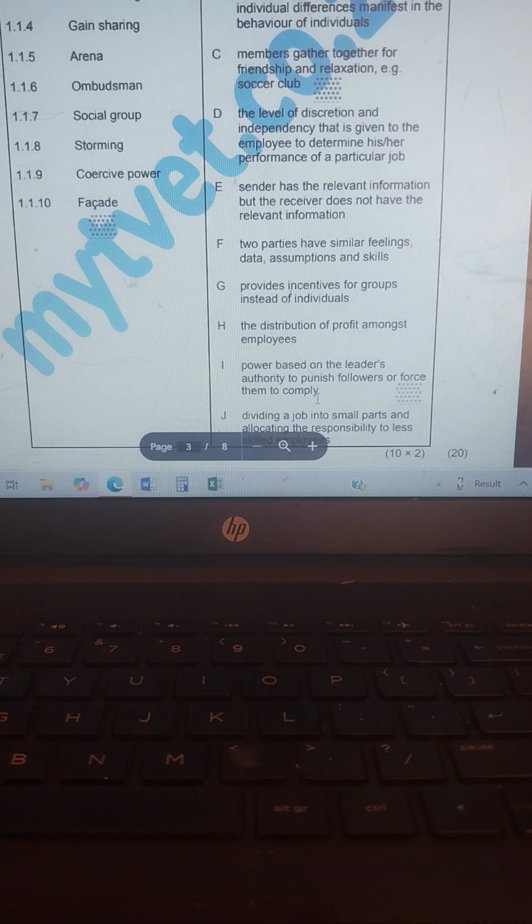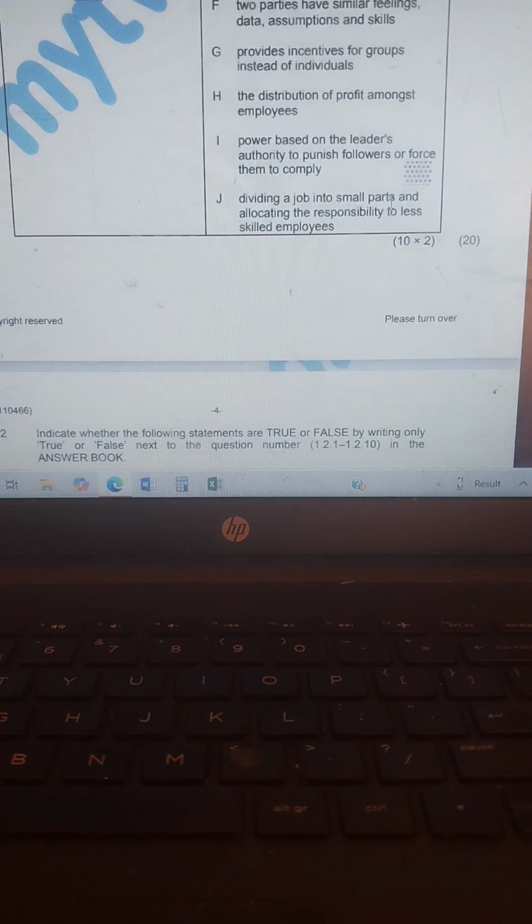And number 10, your answer there is E, which is sender has the relevant information but the receiver does not have the relevant information. Then we are done with choose.